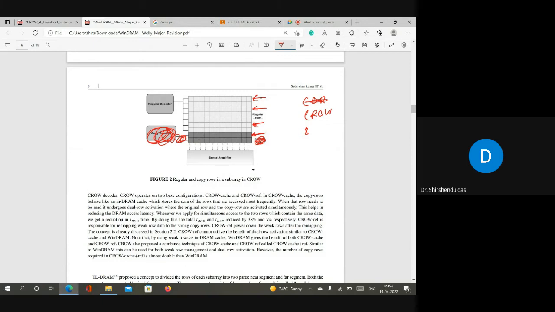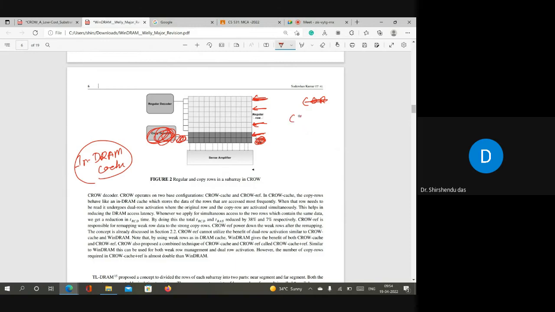What we'll do is create an In-DRAM cache. I hope you now understand what an In-DRAM cache is. The copy rows are called the In-DRAM cache, right, as in Crow cache. So now we'll design the In-DRAM cache with these weak rows, and then the other rows are regular rows. So what will happen here? It will work both as crow ref and crow cache.